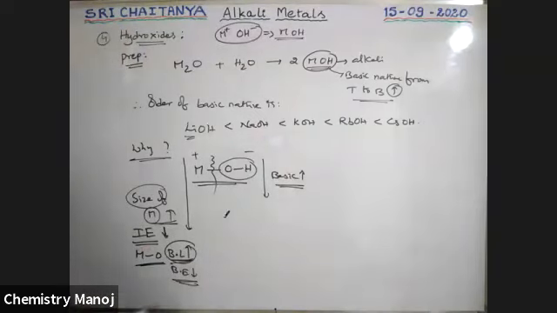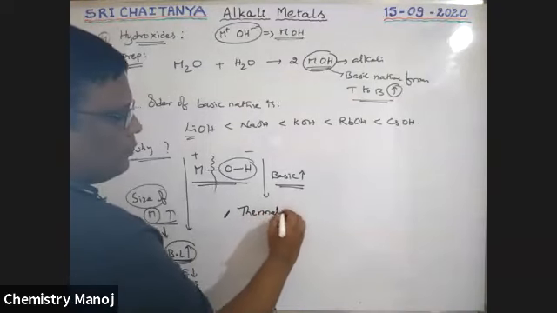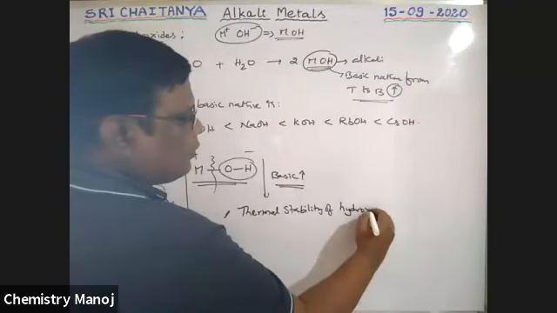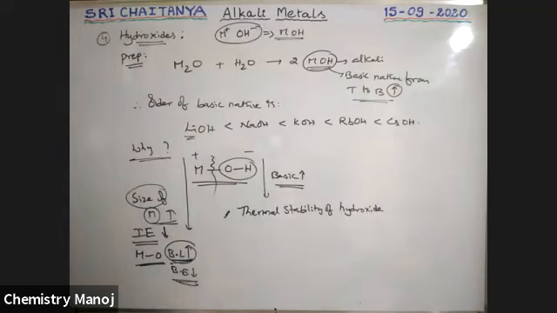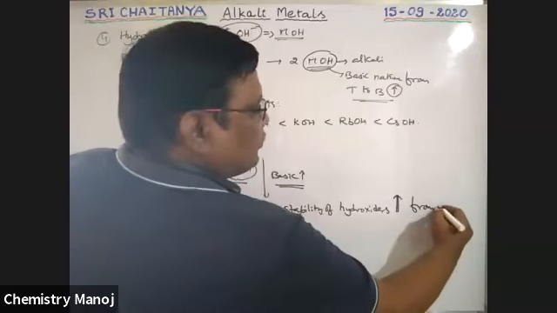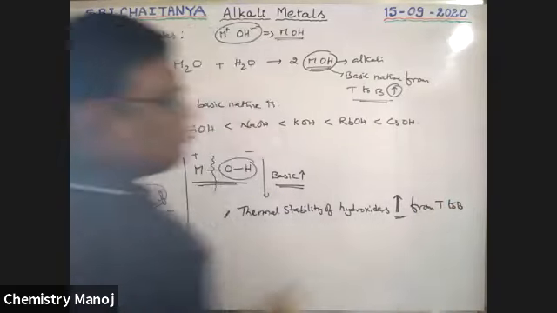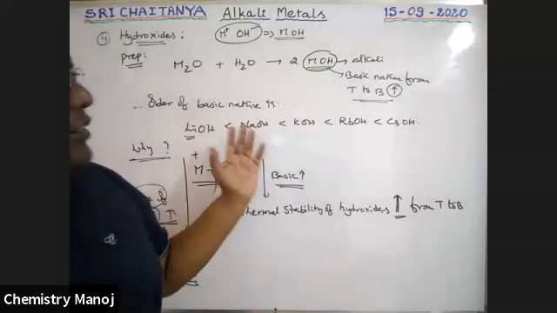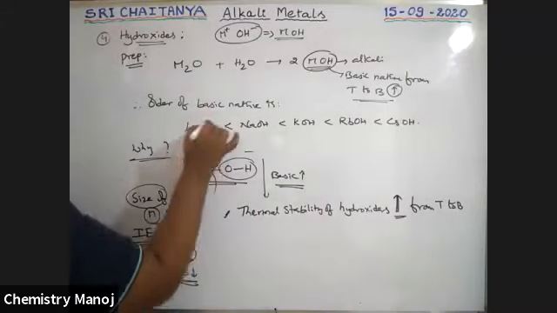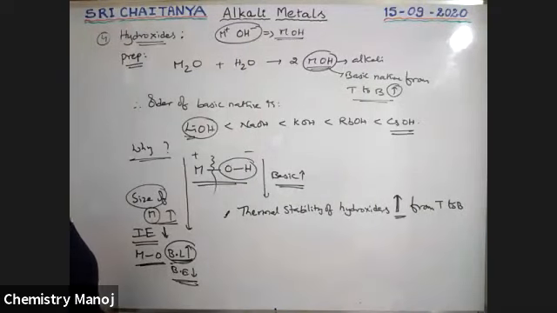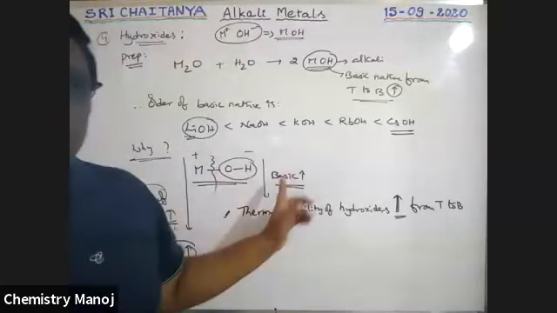thermal stability of these hydroxides increases from top to bottom, and this is very, very important. Thermal stability of these hydroxides is also like this. That means lithium hydroxide is the least stable and cesium hydroxide is more stable, because of size. So thermal stability of these hydroxides increases from top to bottom.